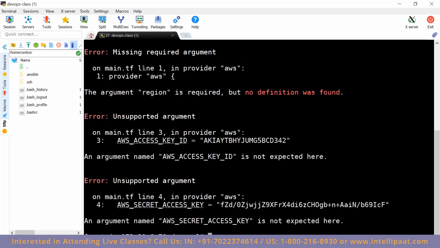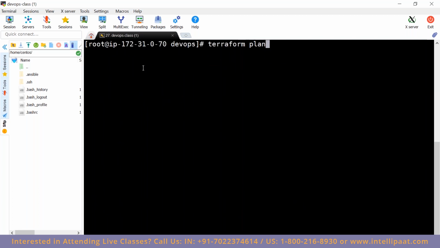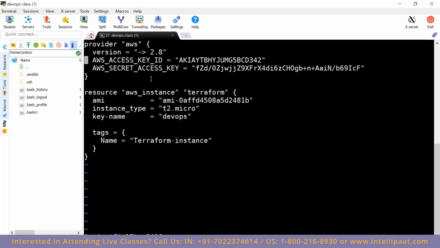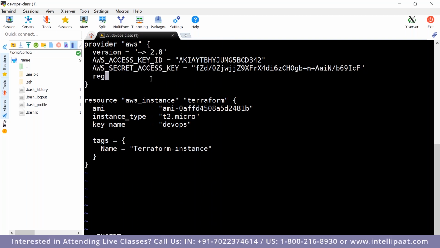You remember? While configuring providers, there was one option here, region, correct? Which I have deleted. Now here you can define your default region. US East-1 is Virginia. I have defined it here.